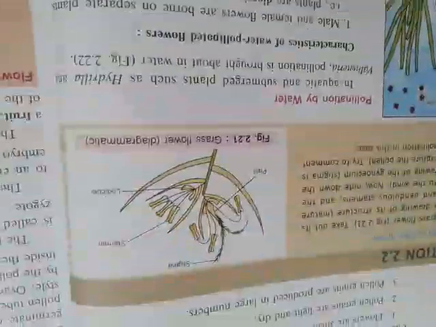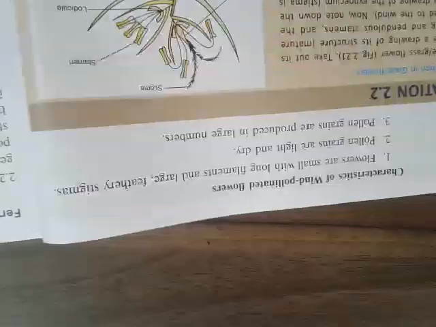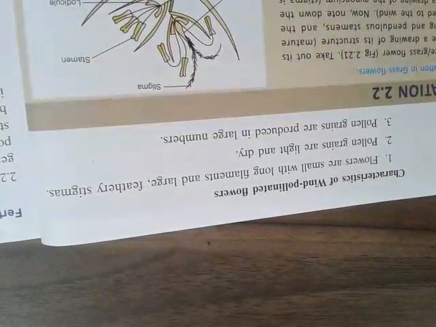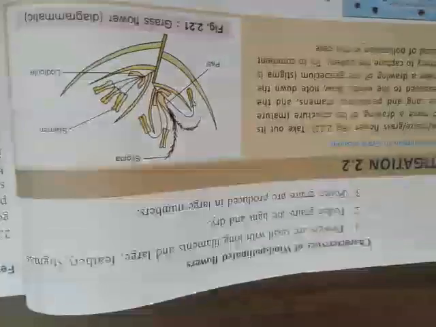Now, if you characterize the wind pollinated flowers, in the case of wind pollinated flowers, the flowers are small with long filaments and large and feathery stigmas. Pollen grains are light and dry, and pollen grains are produced in large numbers. So these are the characteristics of the wind pollinated flowers.